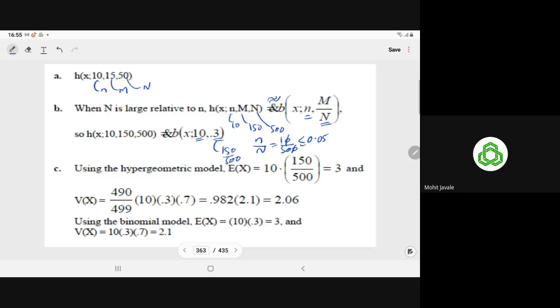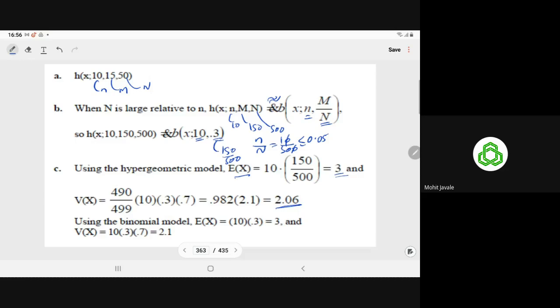So using the hypergeometric model, E(X) is n into M upon N, that is 3, and the variance of X is what? Using the formula, N minus n upon N minus 1 into n into M upon N into 1 minus M upon N, you will get 2.06.